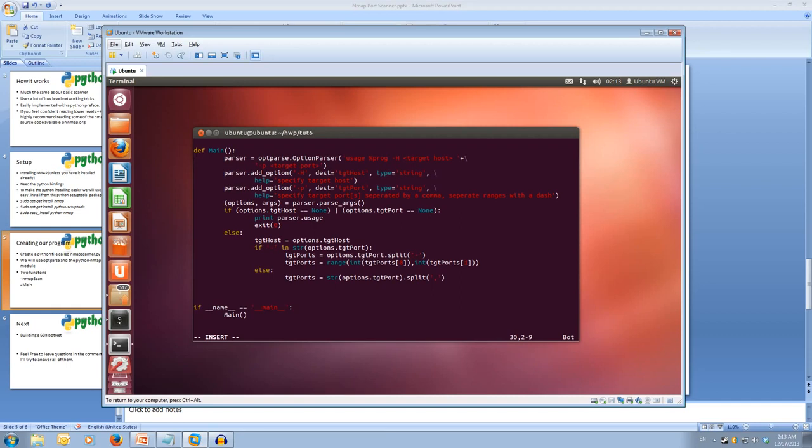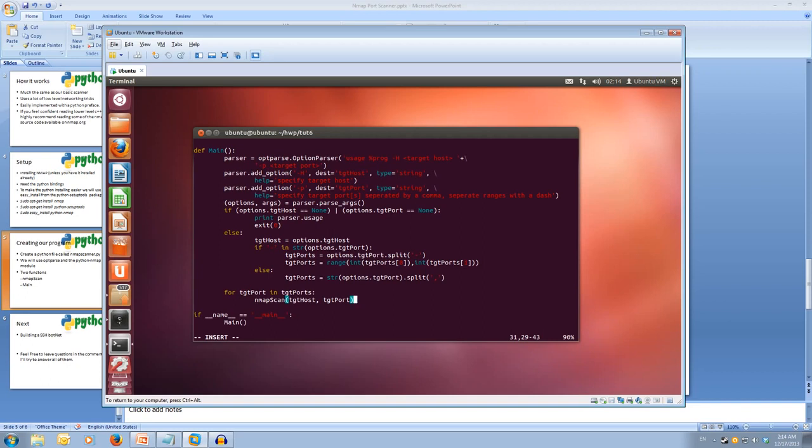So let's do for target port in target ports, and then we're going to call our nmap scan, and we're going to pass in the target host and the target port.